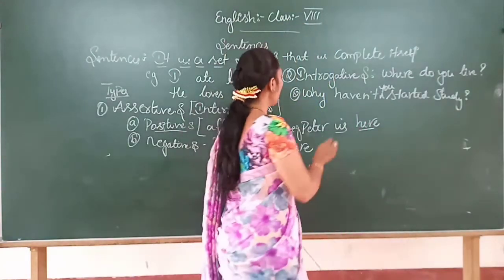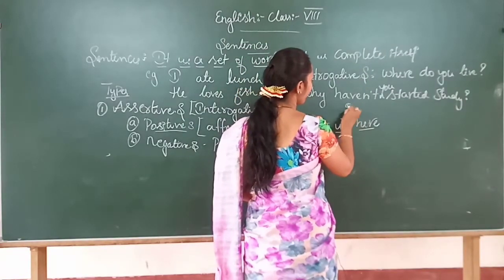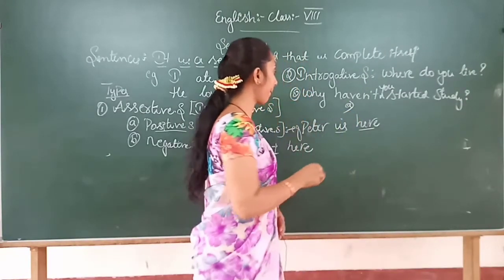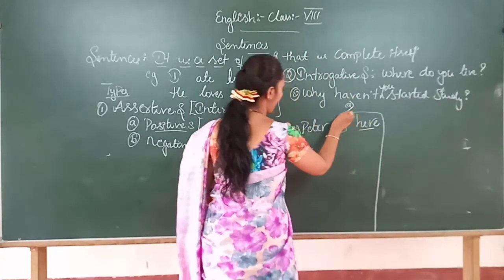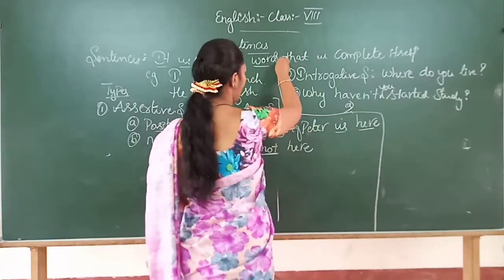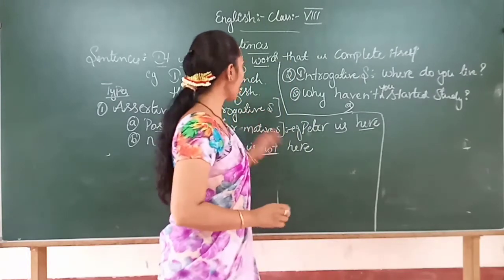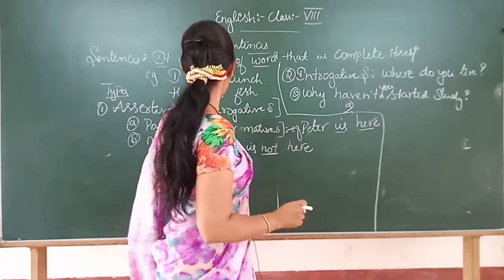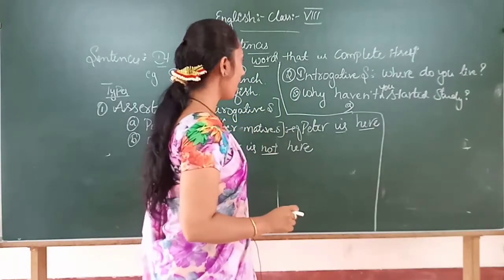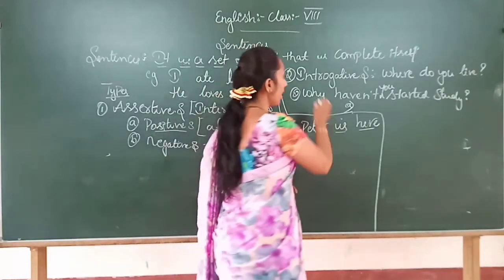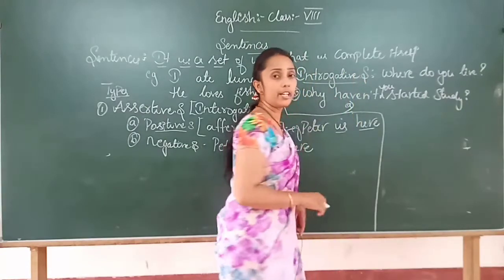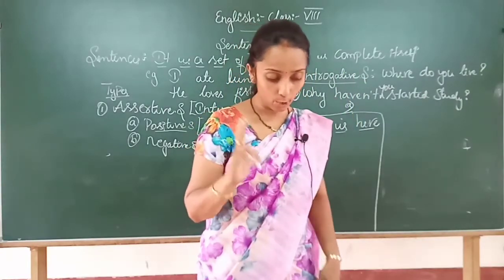See, first we saw the assertive sentence, which has two types, positive and negative. Now the interrogative sentence also has two types.